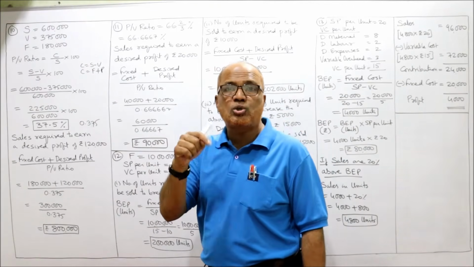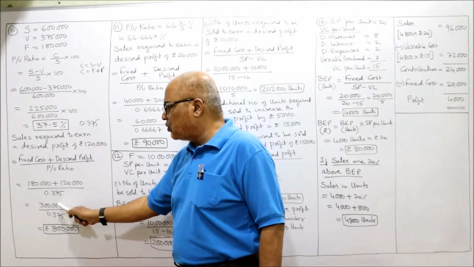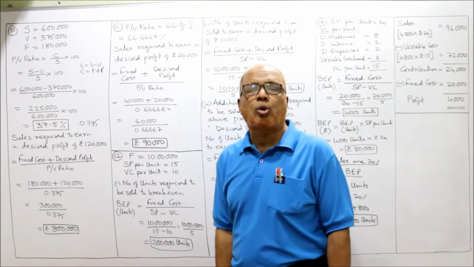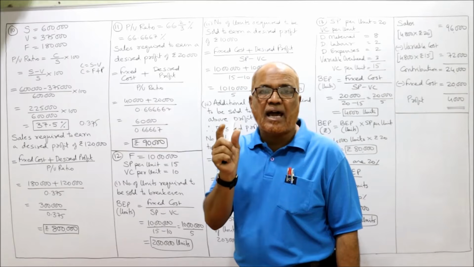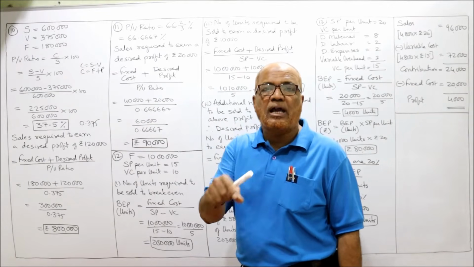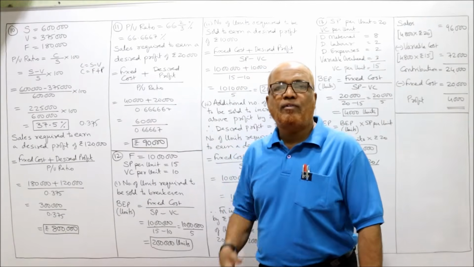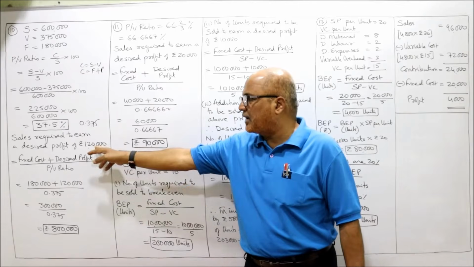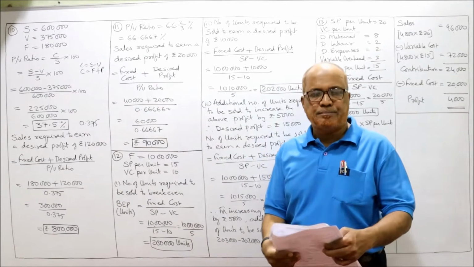On the calculator you should press 37.5 percentage. So 1,80,000 plus 1,20,000, 3 lakh. So 3 lakh divided by 0.375, you will get 8 lakh rupees. So sales required is 8 lakh rupees to earn a desired profit of rupees 1,20,000. So when we make sales of 8 lakh rupees, we will get a profit of 1,20,000. That's it. This is the end of problem number 10.